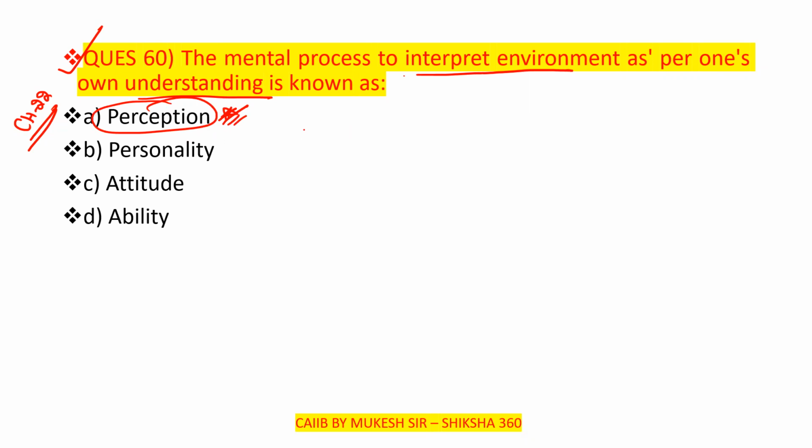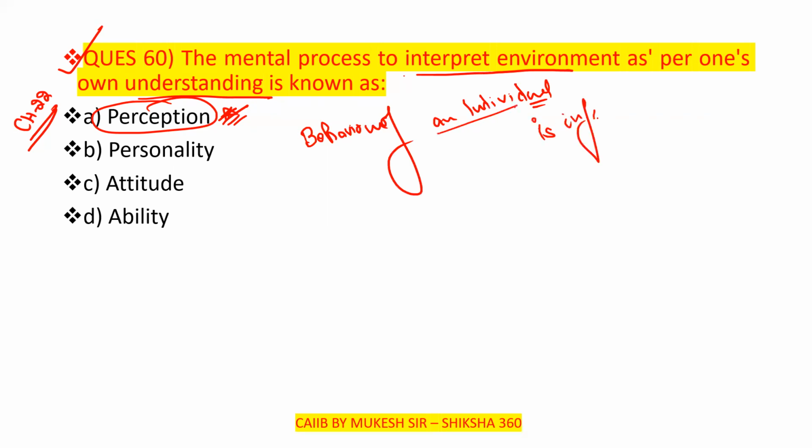Along with that, I will discuss that the behavior of an individual is influenced by several factors. Can anyone tell what these factors are? Behavior of an individual is influenced by several factors. So which are these factors?